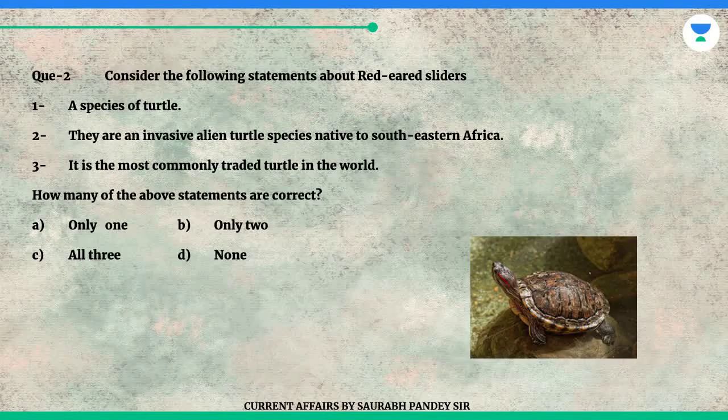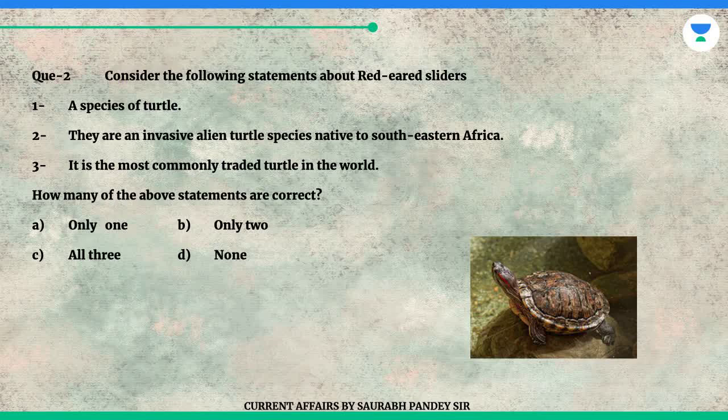Question 2. Consider the following statements about red-eared sliders. 1. A species of turtle. 2. They are an invasive alien turtle species native to southeastern Africa. 3. It is the most commonly traded turtle in the world.